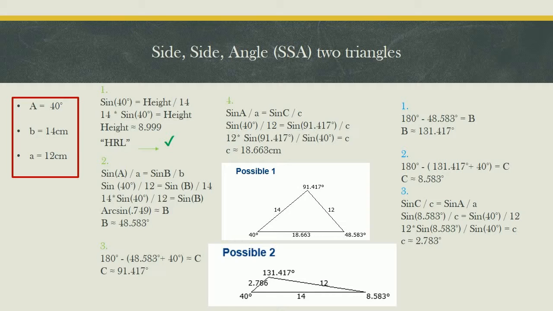For the second triangle: First, subtract angle B from 180 degrees to find the new angle B. Second, add the new angle B and angle A and subtract it from 180 degrees to find the new angle C. Third, use the law of sines to find the new length of C.